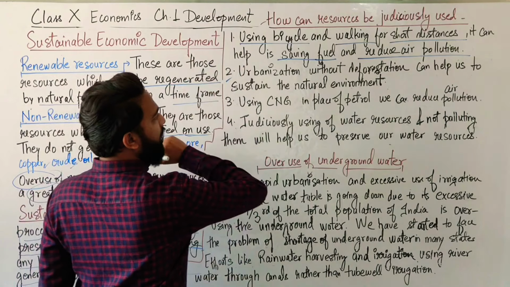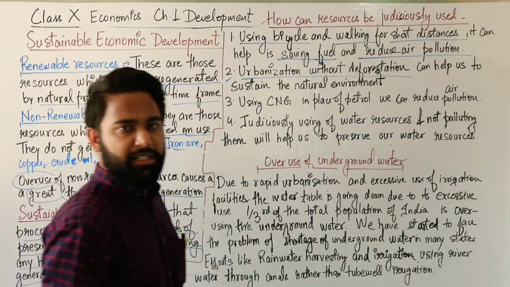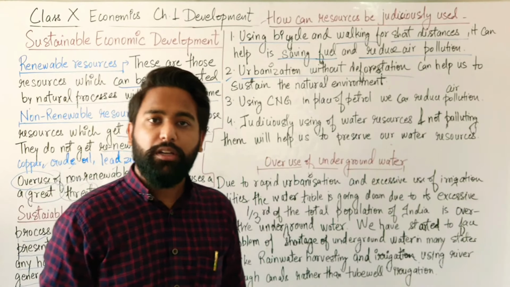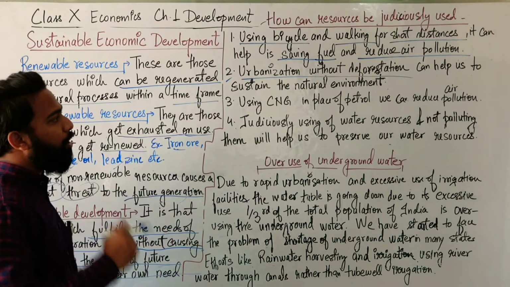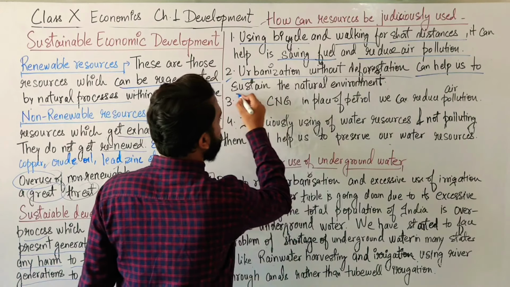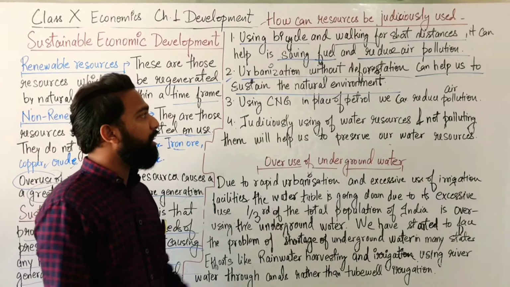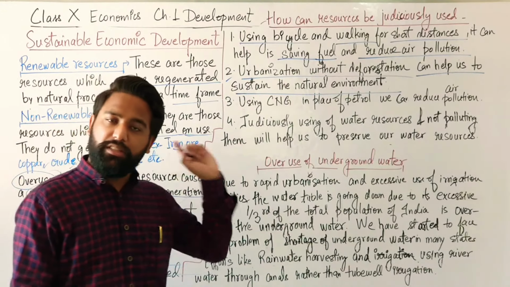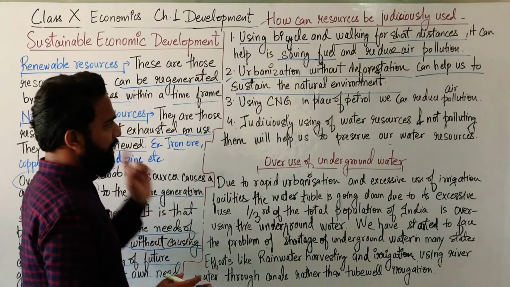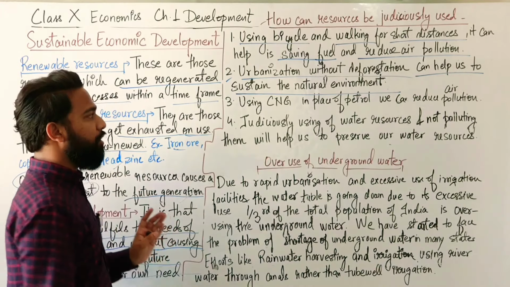So the next one, urbanization without deforestation. If we are building cities, if we are developing, but without cutting off trees, without using the forest, it will help us to sustain the natural environment. If we are not cutting the trees, we are sustaining our environment, our forest is there, our minerals are there, our animals are still there. So urbanization should be without cutting off trees or forest.